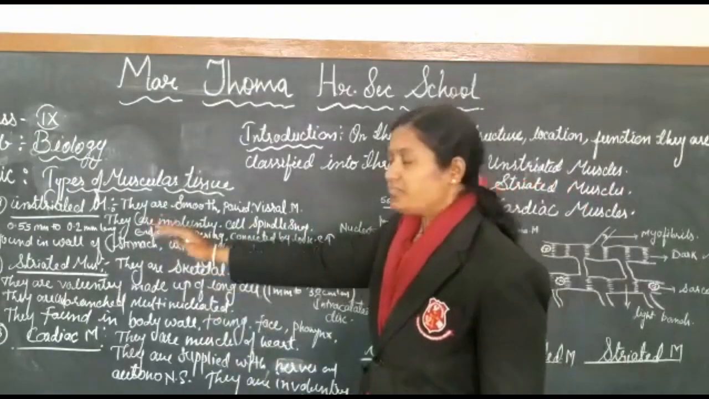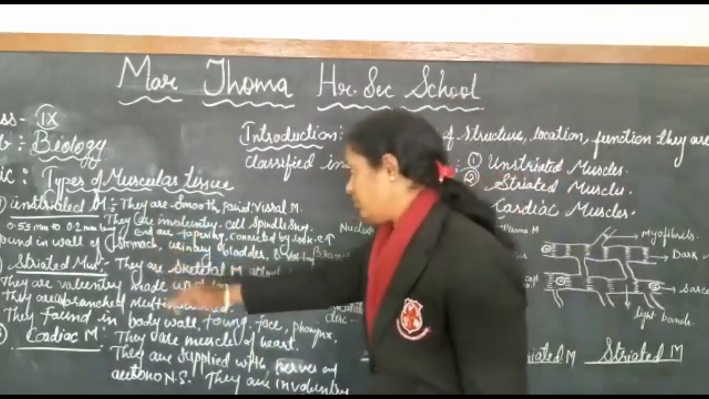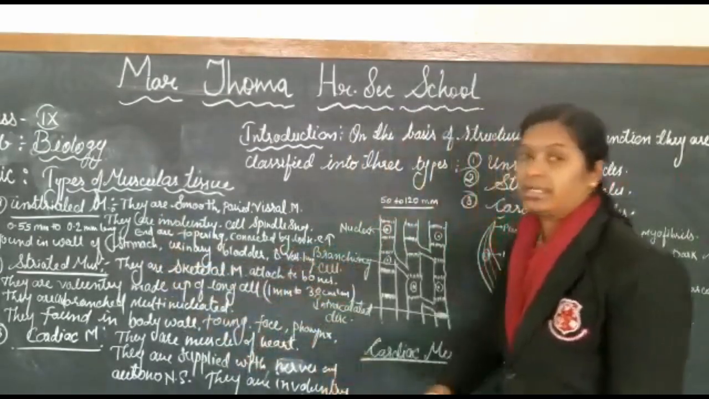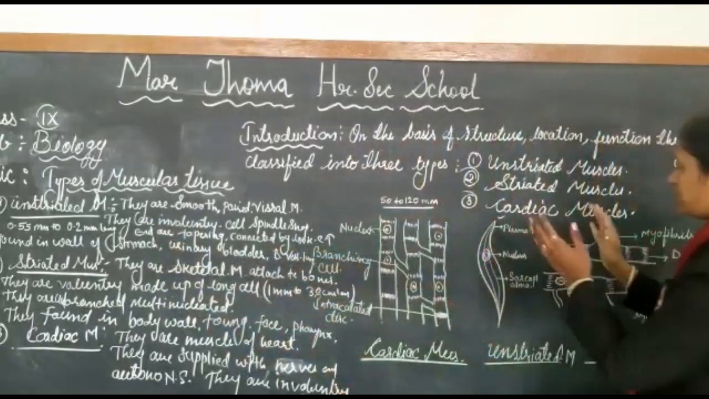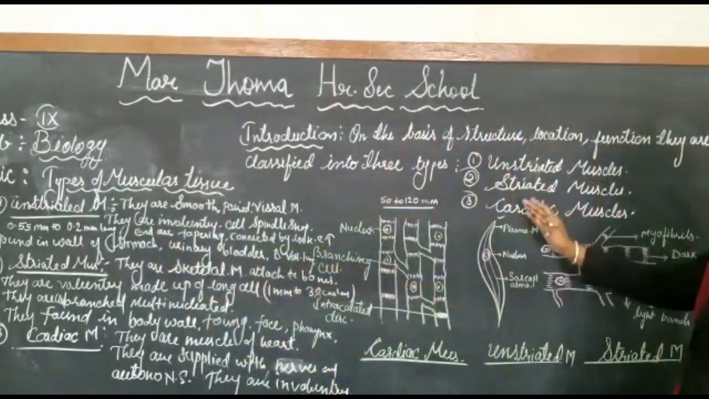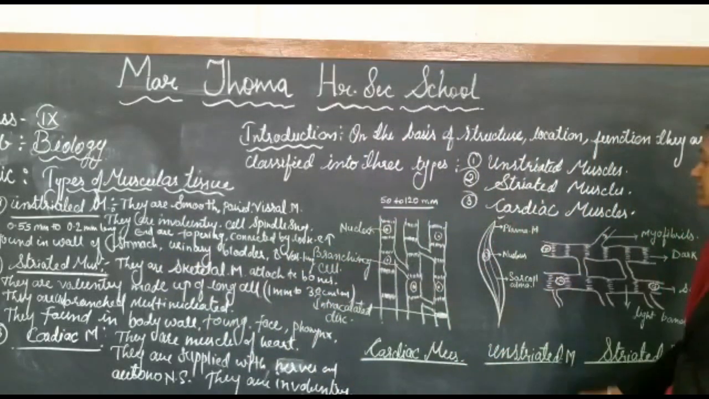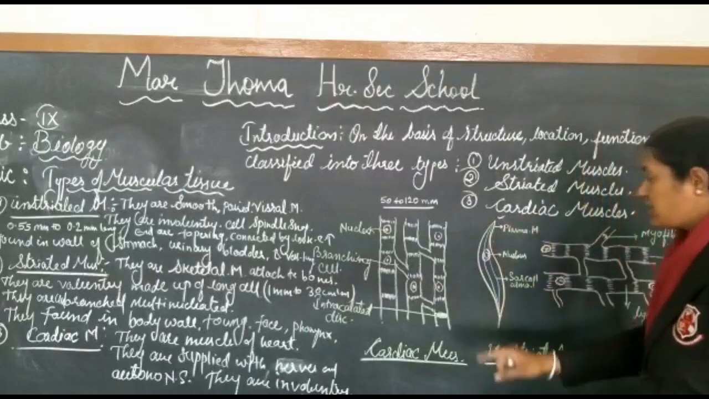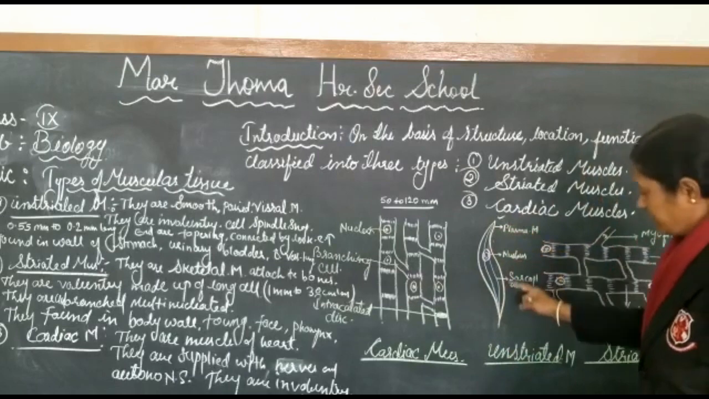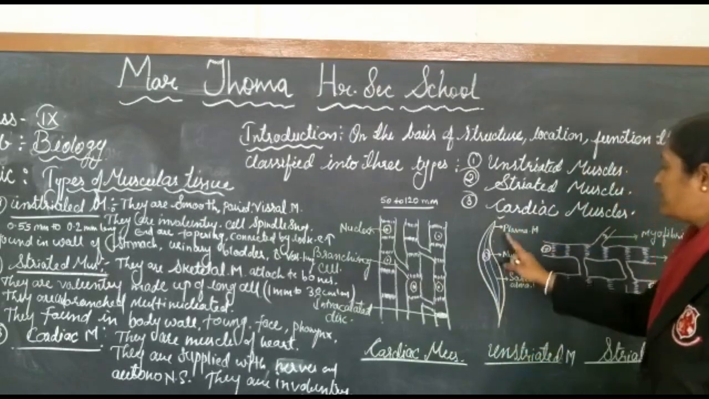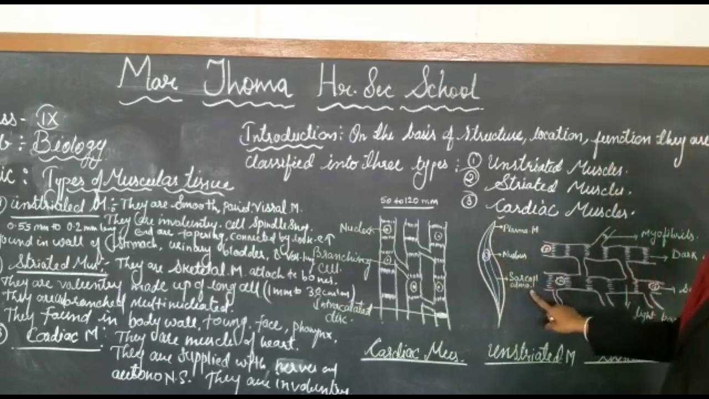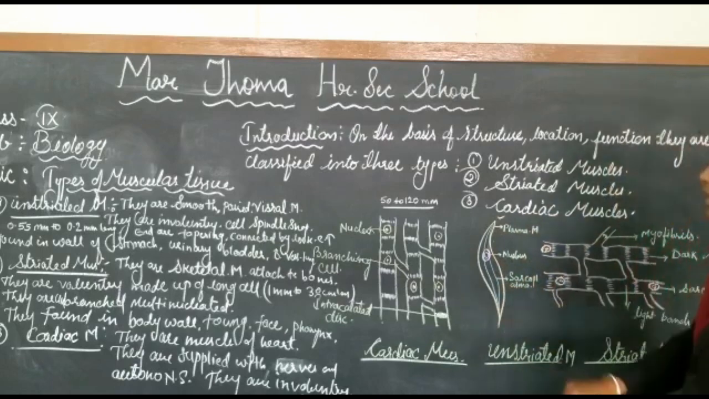They are generally found in the wall of the stomach, the urinary bladder, the blood vessels and the lungs. The structure of these unstriated muscles has a spindle-like shape with tapering ends, and the membrane is made up of the plasma membrane. They have the nucleus and the sarcoplasm.